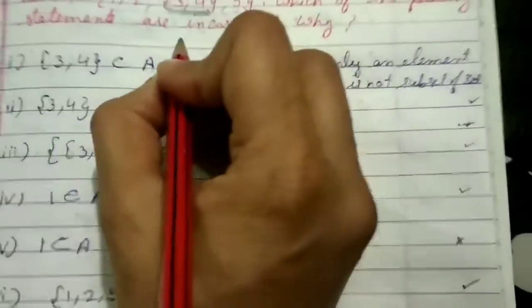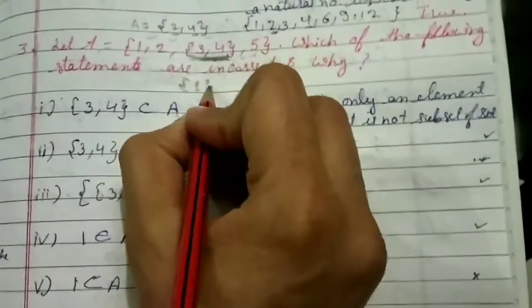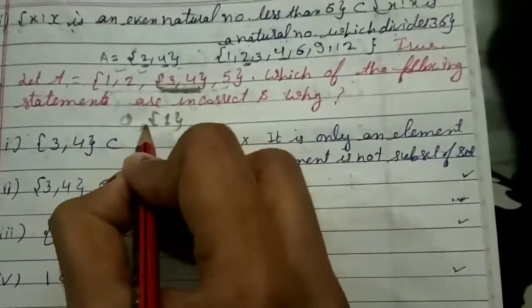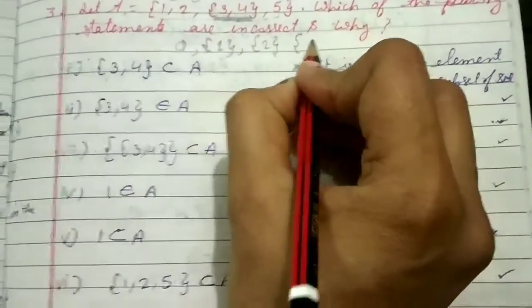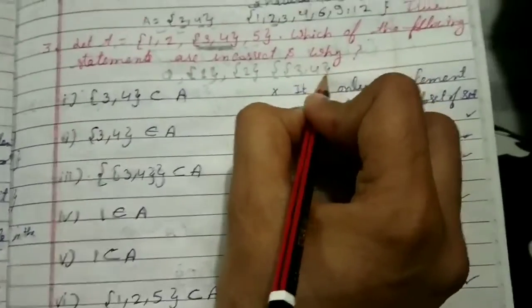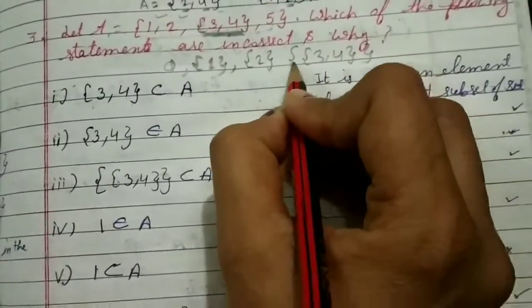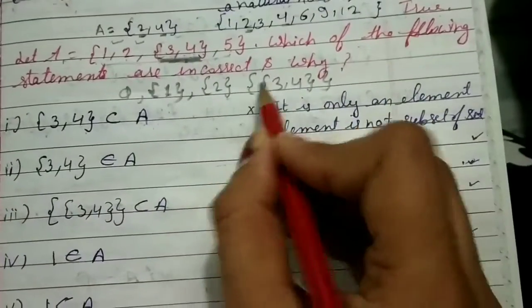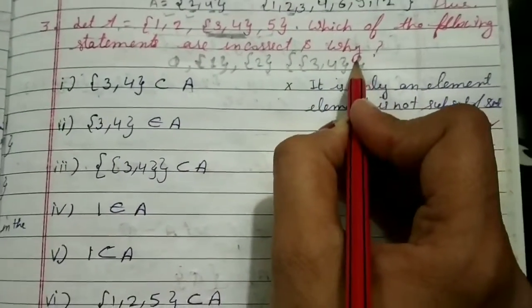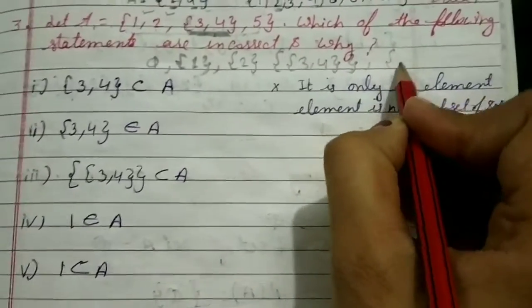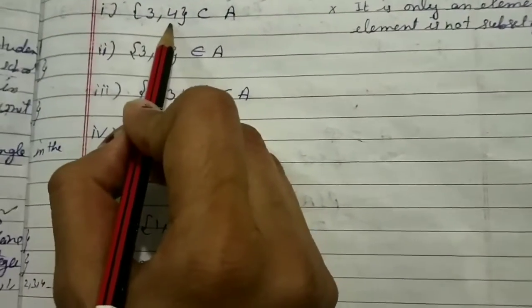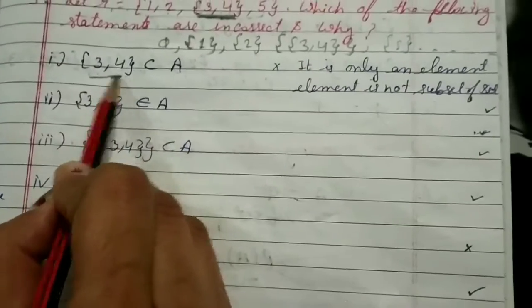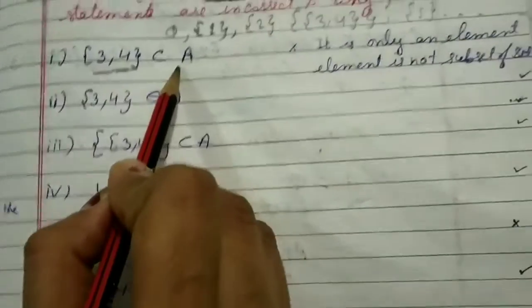Like A, what will its subsets be? First we write {1}, {5}, {1, 5}, and {3, 4}. In curly brackets, {3, 4} is already given to us as an element, so what will its subset be? We will put double curly brackets. Similarly for 5, make all the subsets of the set. Now {3, 4} is only an element, it is not a subset, so this is wrong.